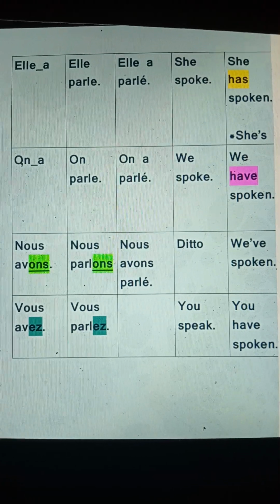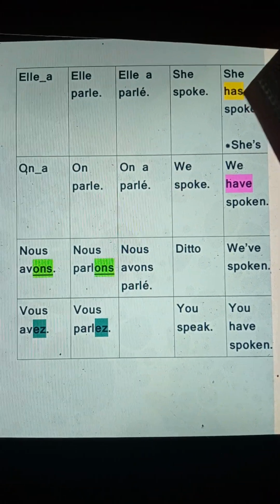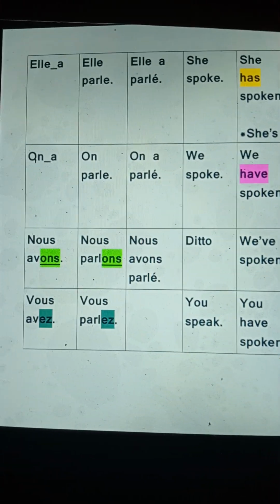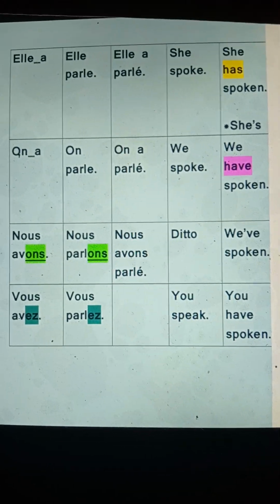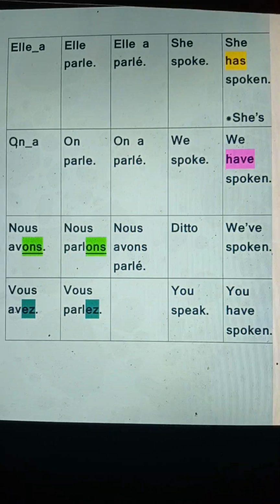So if you are going to write it in English, you must make sure it is has, not she is spoken, which is completely wrong, okay? If you want to say she's spoken for, that is a passive voice, which is a different grammar. We will see that one in the future.